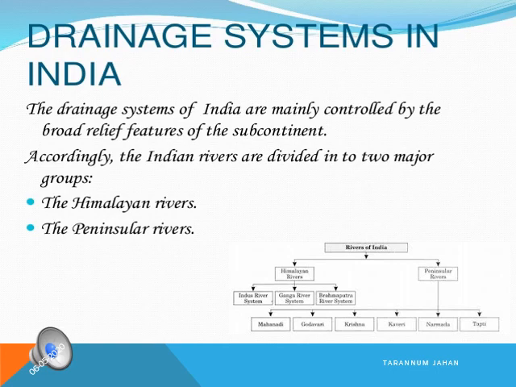It has been said subcontinents. So Indian rivers are divided into two major parts, that is the Himalayan Rivers and the Peninsular Rivers. And what are the Himalayan rivers? The rivers that are originating from the Himalayan mountains are called Himalayan Rivers. And the rivers that are originating from the Peninsular Plateau, that is nothing but the triangular shape of India, the Peninsular Plateau, are called Peninsular Rivers.